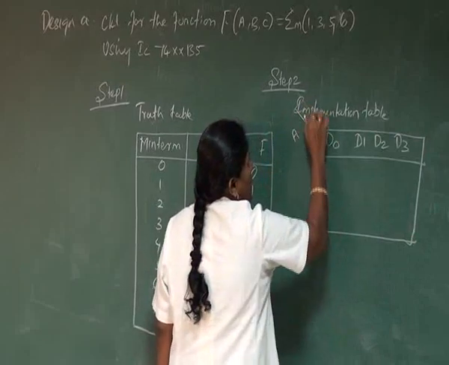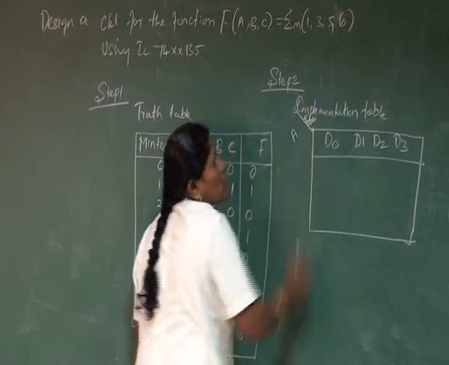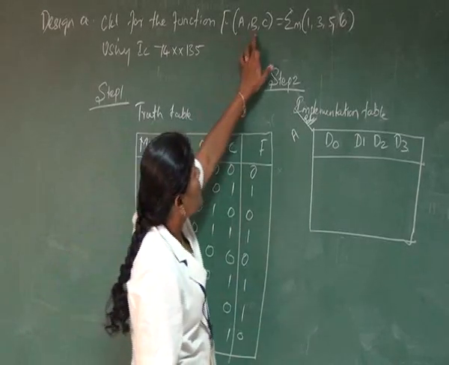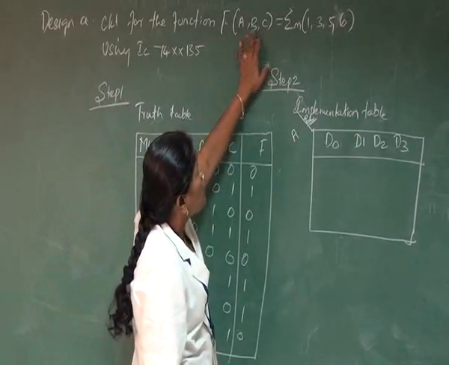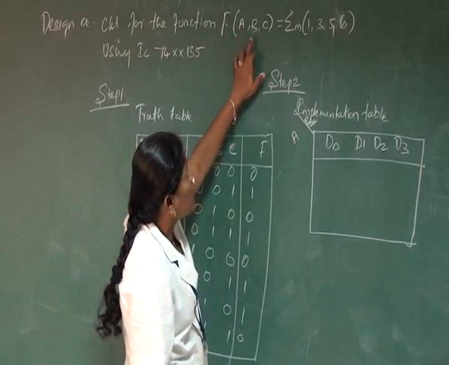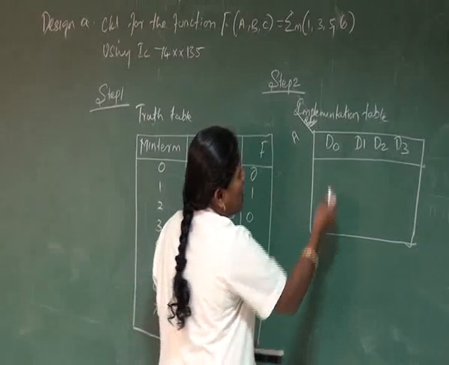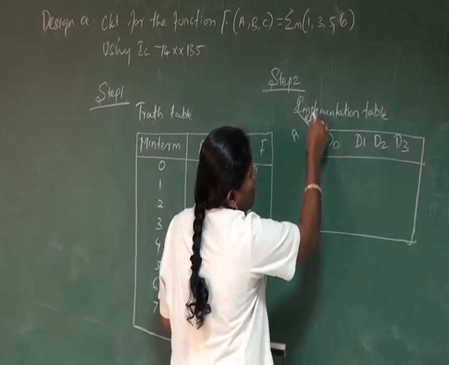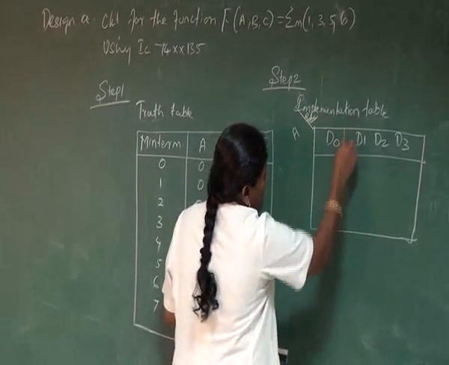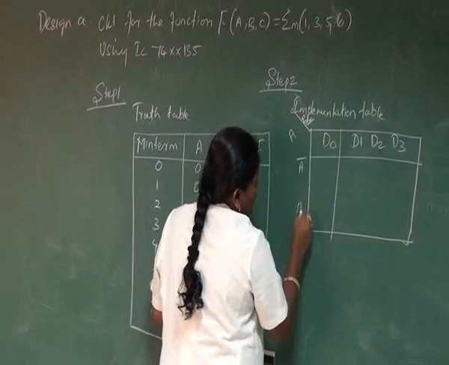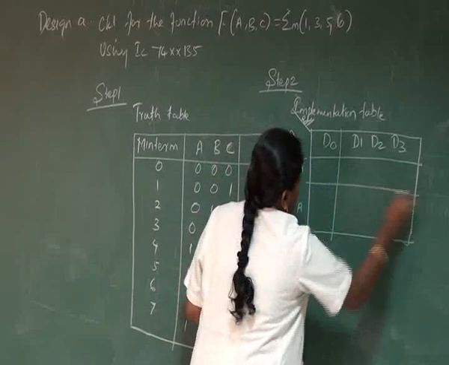Here A is the data input, and B and C are chosen as select signals, because there are 3 inputs. Out of the 3, only one acts as an input and the other 2 act as select signals, because 4 inputs are there. So we need 2 select lines, and one column is for A bar, and one more column is for A.